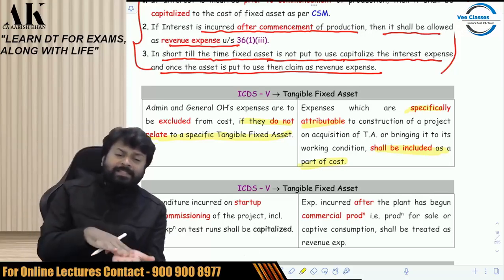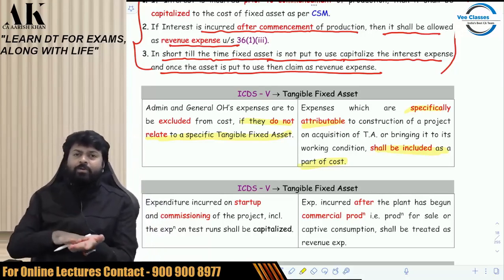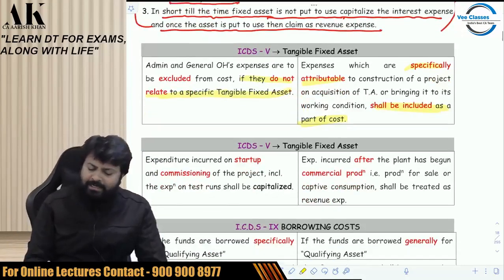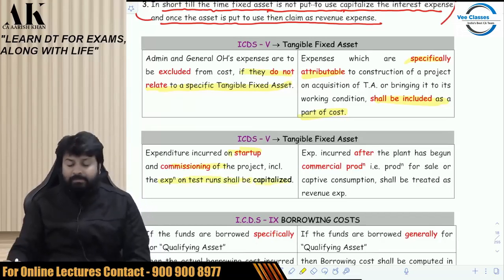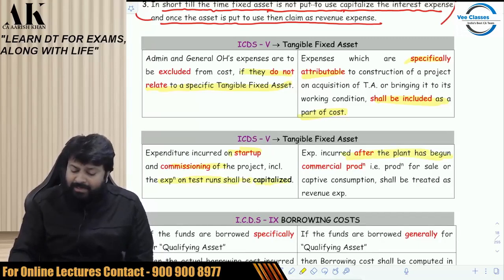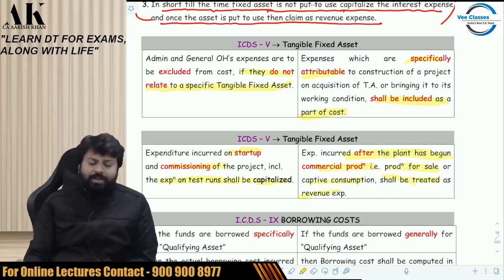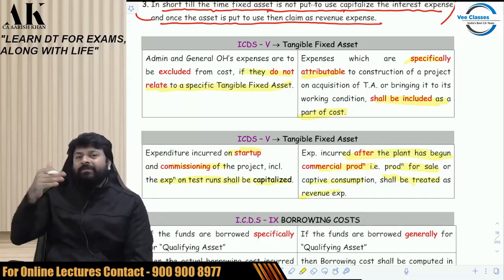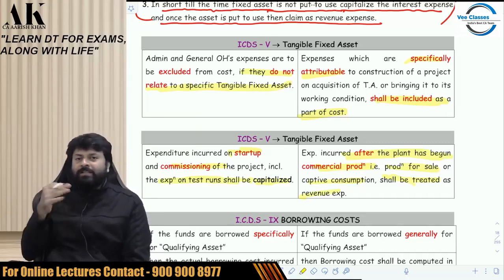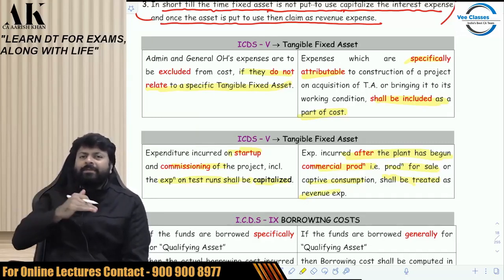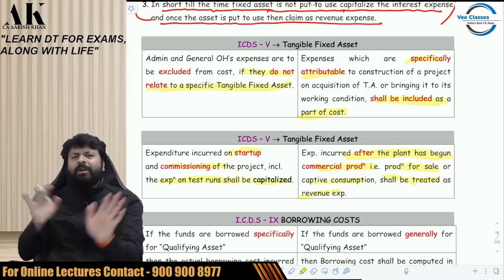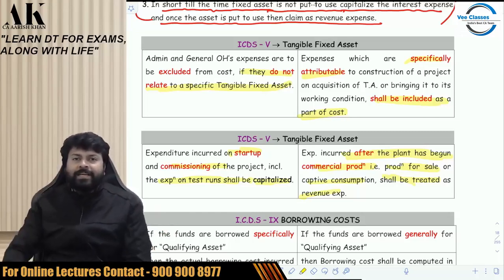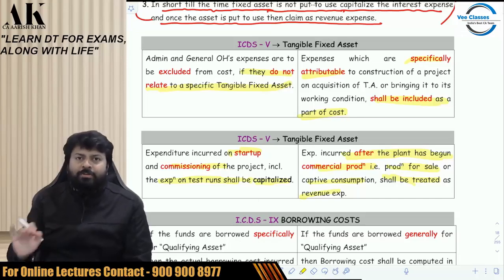All expenses which are necessary to put the asset into working condition and which are related to asset, you have to capitalize. Expenditure incurred on startup, commissioning of the project, including expenditure on test run, shall be capitalized. Expenditure incurred after the plant has begun production and production for sale or captive consumption shall be treated as revenue expenditure. So whatever expenditure you incurred on test run, etc., to check whether the machinery is working properly or not, whether the production is done properly or not, these are all pre-commencement activities. So whatever expenditure you did on test run, etc., all of them have to be capitalized. Once the production is started, after that, if you are incurring an expenditure, then it will be a revenue expense. Then it should not be added to the cost of asset. Okay.